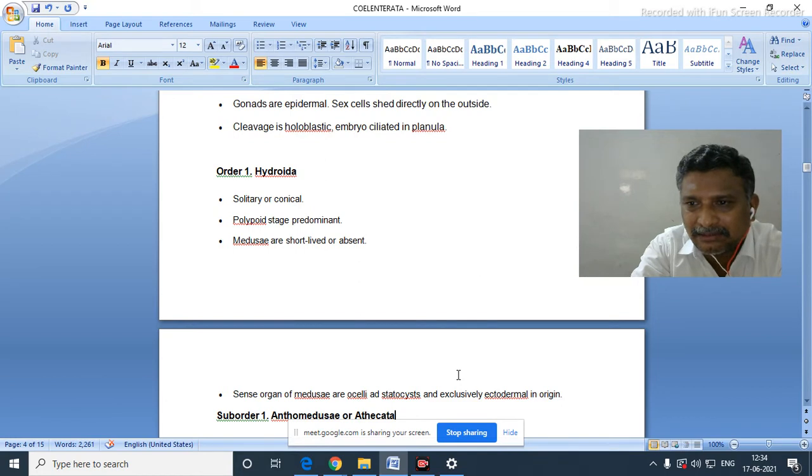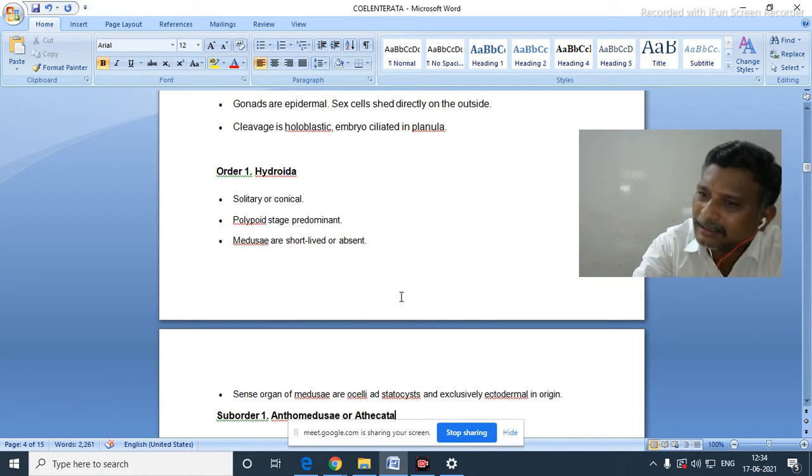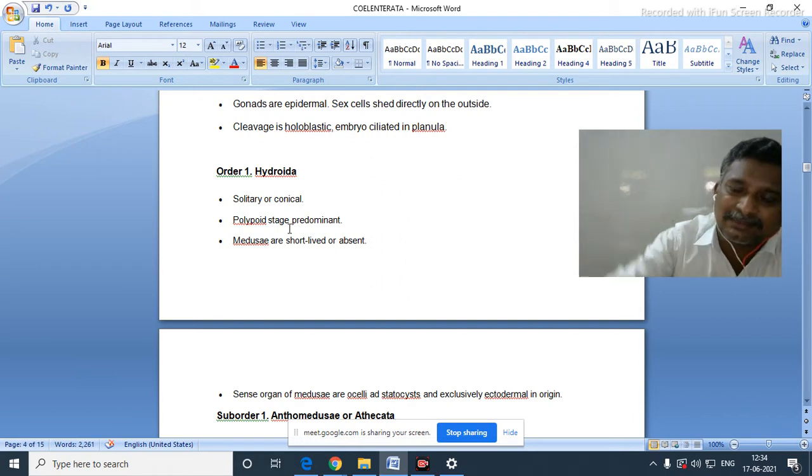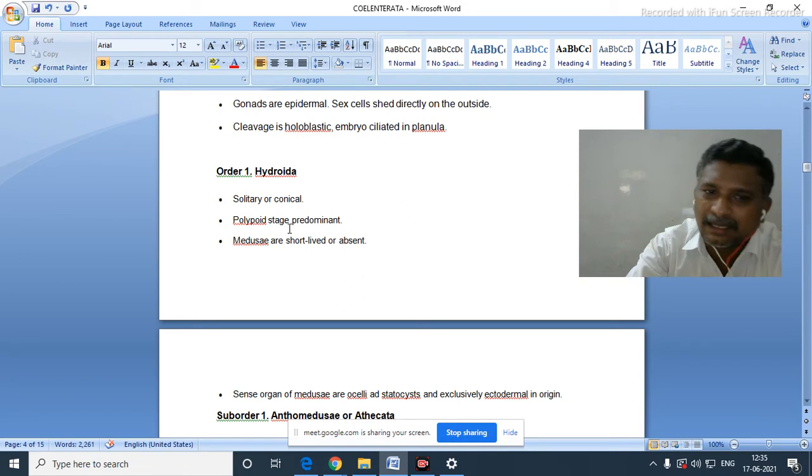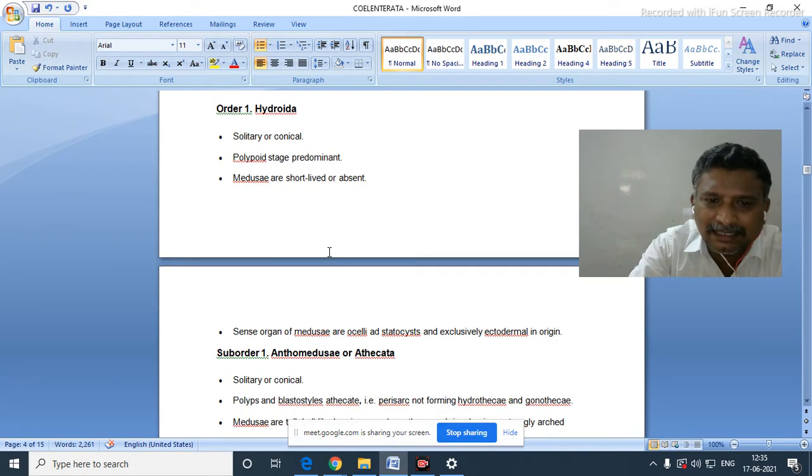This hydrozoa will have certain orders. Order 1 is Hydroidea. The name itself has hydra, the organism. Solitary, colonial, polypoid stage predominantly there. Polypoid stage means polyp form. The medusae are short-lived or may be absent. Sense organs of medusa are ocelli and statocyst and are exclusively ectodermal in origin.